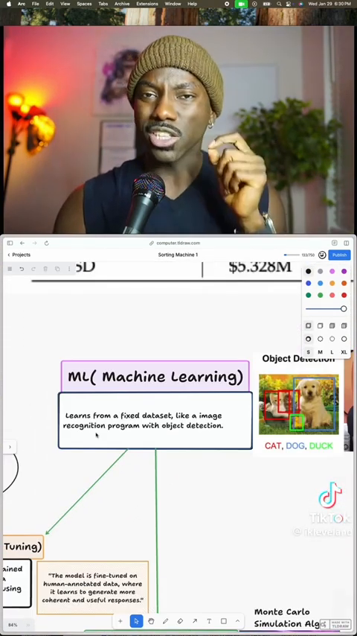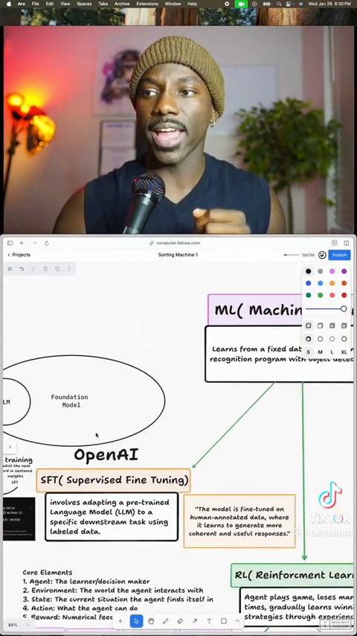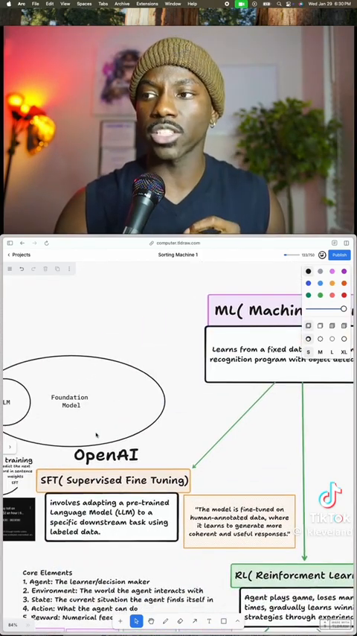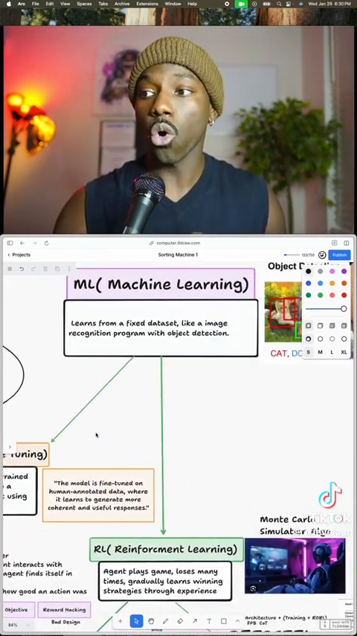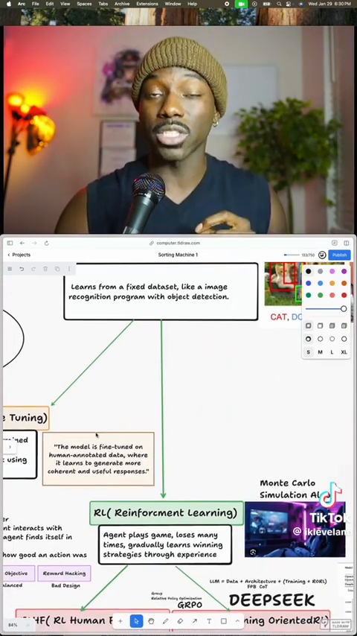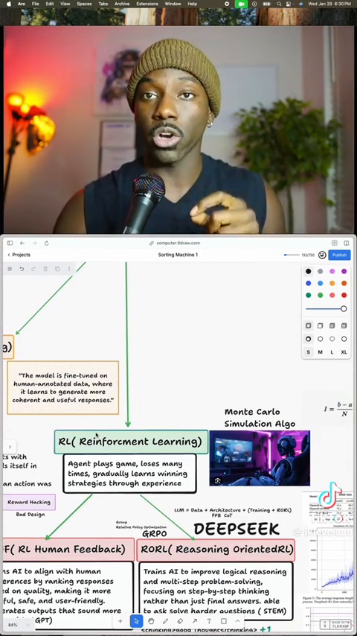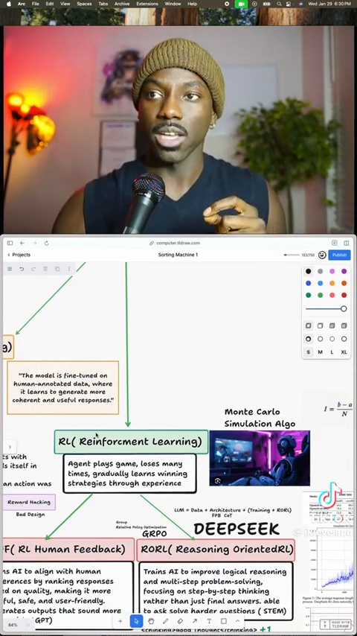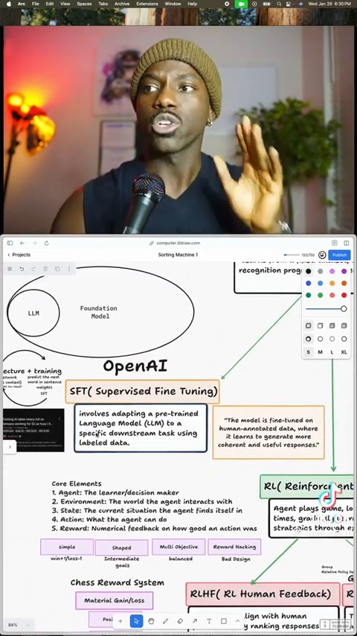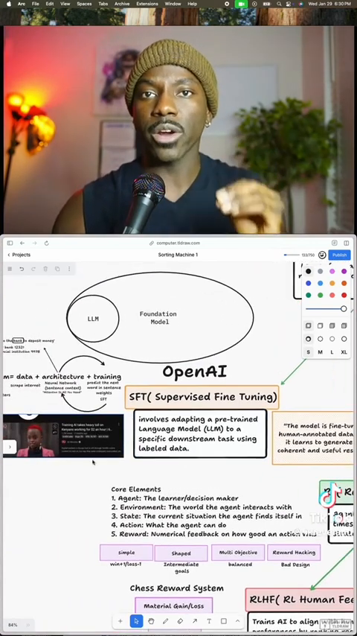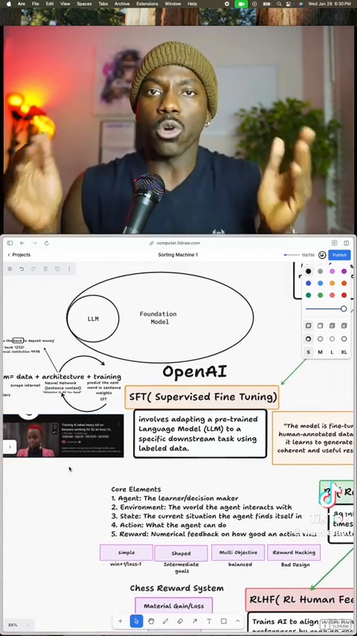From machine learning, large language models can be architected with an SFT approach, supervised fine-tuning, that's what OpenAI used, or a reinforcement learning approach, and a subset of reinforcement learning, reasoning-oriented reinforcement learning. That's what Deepseek did. Okay, to put it to you quite simply, supervised fine-tuning is very, very heuristic heavy, meaning that a heuristic is a shortcut.